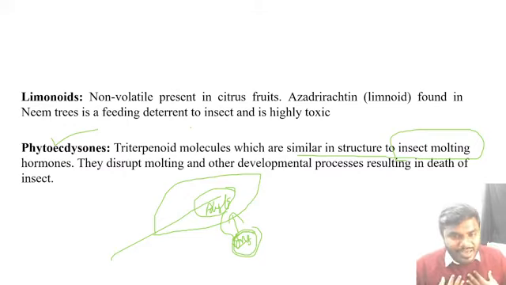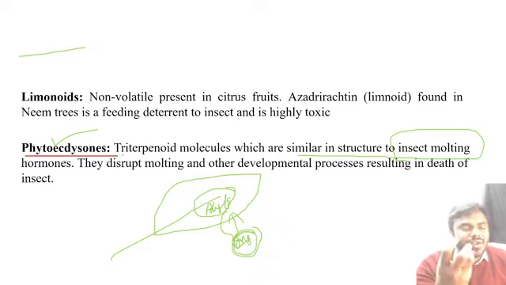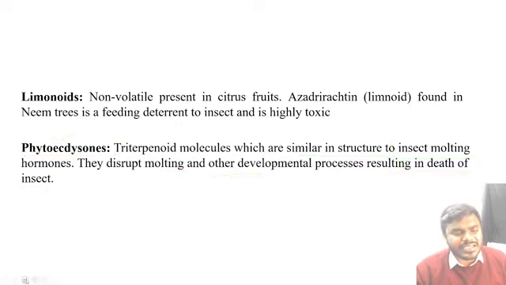Now I will get confused. I am an insect, I will get confused now. What are my own molting hormones? What are the phytoecdysteroids coming from the plant body? So it gets confused. Now the insect will start taking the phytoecdysteroids only. Now do you think phytoecdysteroids increase the process of molting? I mean to say, do they increase the process of development or growth in the plant body? Never. Sorry, in the insect body? Never. Phytoecdysteroids disrupt the molting. Phytoecdysteroids disrupt the entire developmental processes in the insect body, which results in the death of the insect. Very simple point it is.